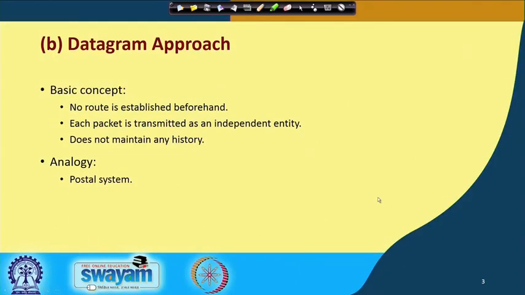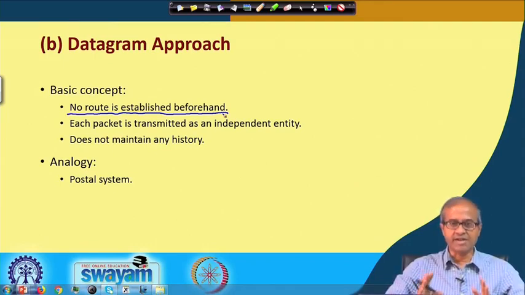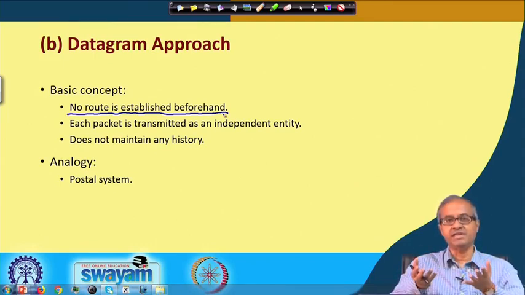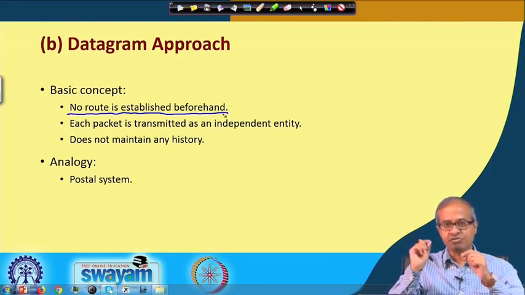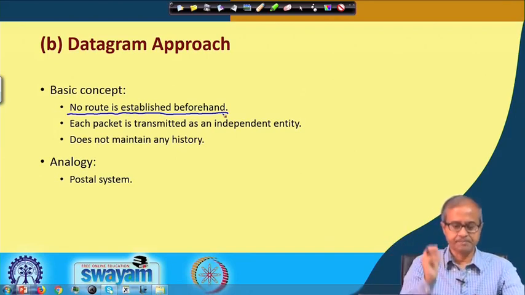Okay. Let us look at the datagram approach. If you compare with the virtual circuit approach, the main difference is that no route is established beforehand. This is an advantage in the sense that there is no initial delay. In virtual circuit, because of the route establishment, there was an initial delay, and only once the route is established can the packets be transmitted.